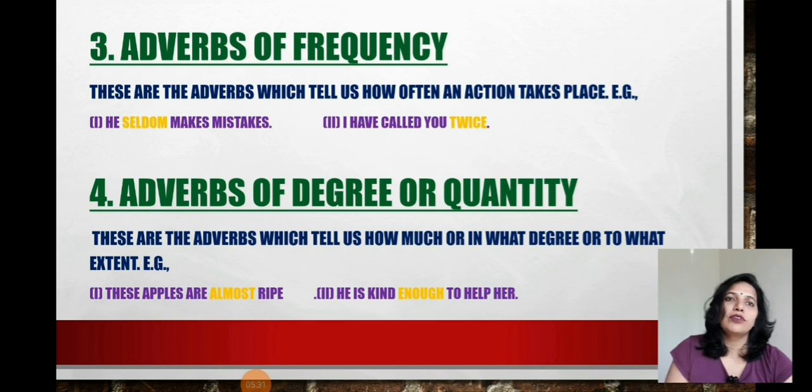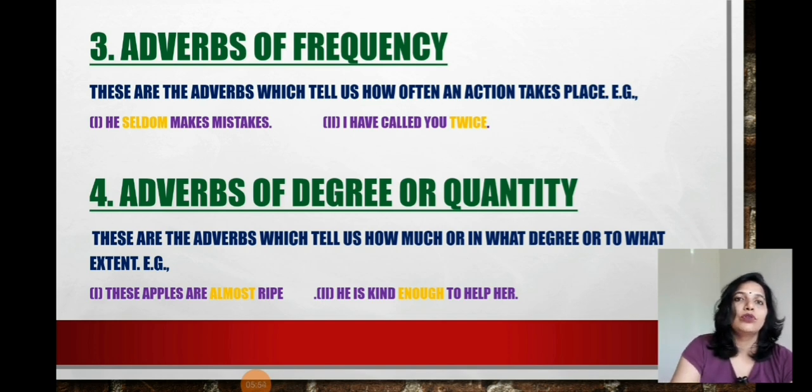Next is adverb of frequency. How frequently things are happening, right? These are the adverbs which tell us how often an action takes place. Like, he seldom makes mistakes. Seldom means rarely, which is almost not happening, about negligible, right?